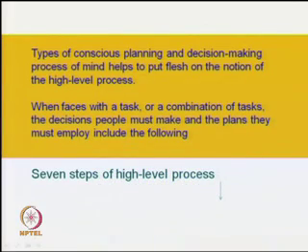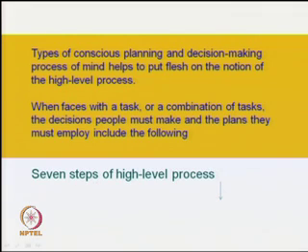Types of conscious planning and decision making processes of the mind help us to put flesh on the notion of the high level process. When faced with a task or a combination of tasks, the decisions people must make and the plans they must employ include the following 7 steps.